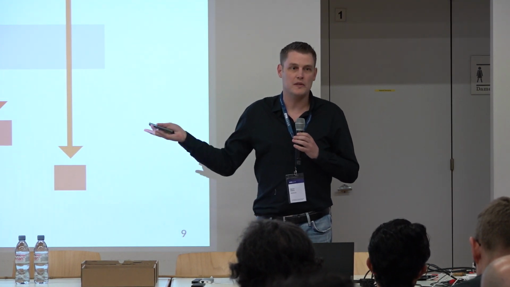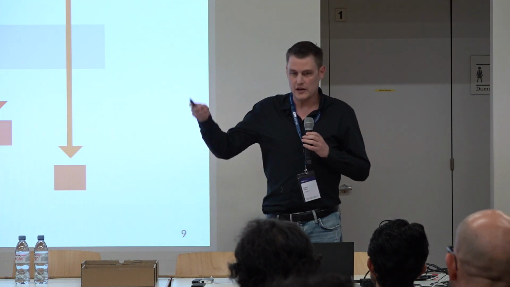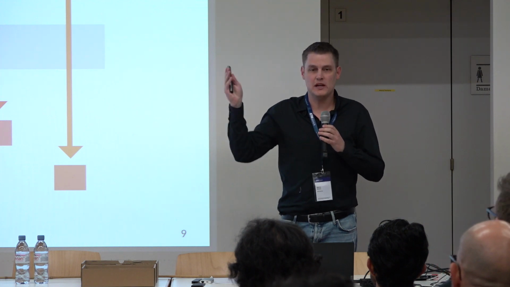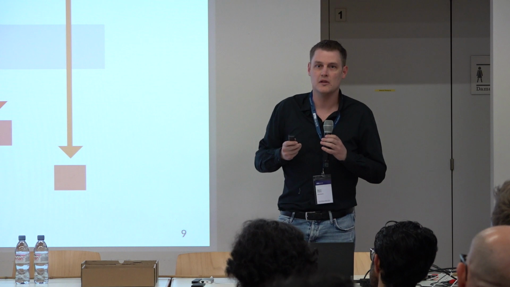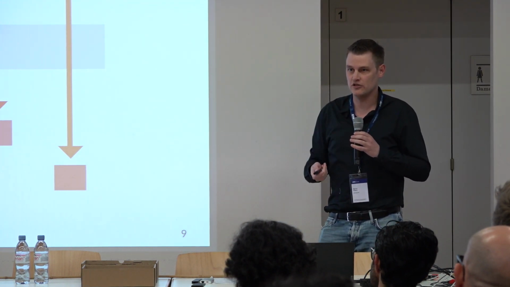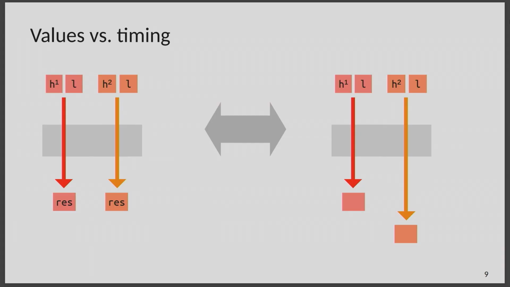So, for example, cases where I care only about the output value will be ones where the timing is hidden, for example, behind a very laggy network, or if I execute my program as part of a batch job overnight and then publish the results at 10 in the morning or something. At this point, an attacker has no way of observing how long the program execution actually took, right? So these problems are basically independent, and if I only care about values, I only have to solve a simpler problem, which is a good thing.